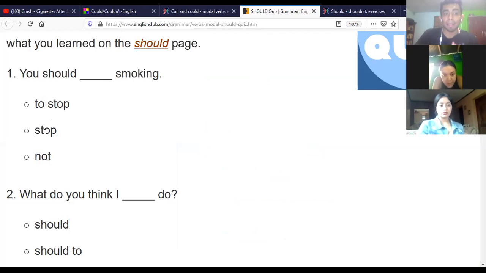To stop, stop, or not. To stop. Stop. Just stop, ¿verdad? It's because the preposition to, you don't have to use it in this case. It's like with can. With can it's the same. With could, with must, with all of the modal verbs, you don't have to use it.